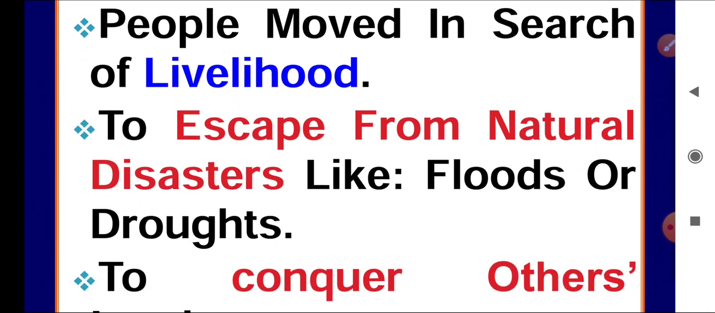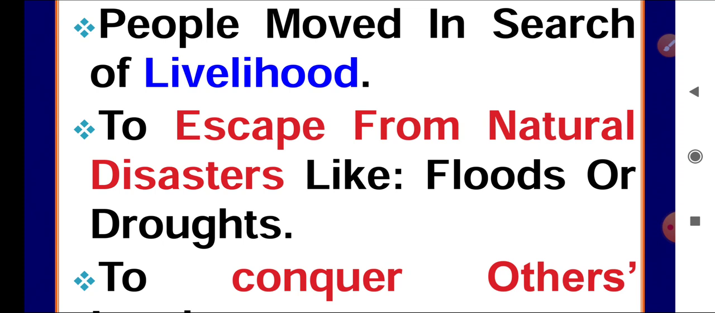Second, to escape from natural disasters. Natural disasters are the circumstances in which there is a huge loss because of natural calamity, like floods. Nowadays there is a flood in most of the states in India. You might have heard that due to flood, people are leaving their areas and going to other areas. The second is drought.